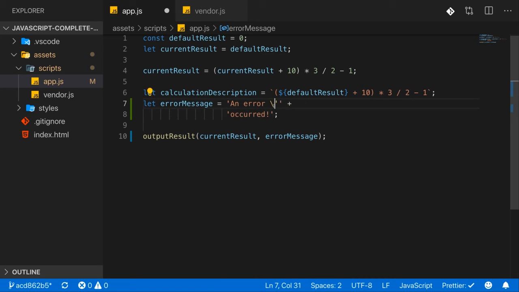by single quotes. Without the backslash, we would have a syntax error here, because what happens is we open a string with a single quote. Here we then close it, and then here in this case we have a redundant single quote that tries to open a new string, which then never gets closed. So we have to tell JavaScript that this single quote should not be used as it normally uses single quotes, i.e. to close that string, but instead that we want to output this single quote here as a normal character in our text. And adding a backslash in front of it escapes the meaning the single quote would otherwise have, and therefore allows us to do that.